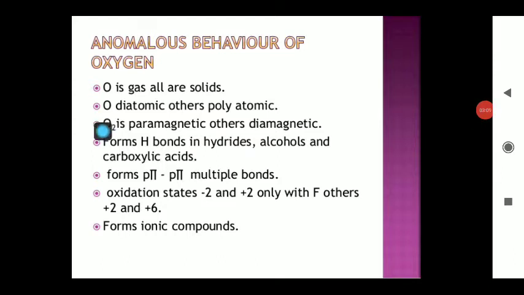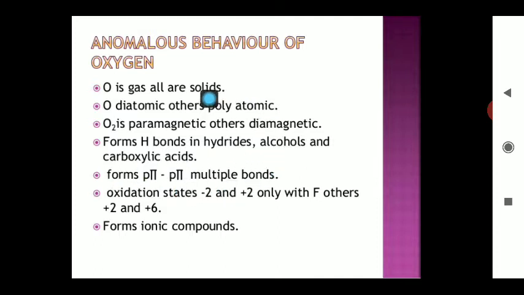Now, O2 is paramagnetic while other compounds are diamagnetic. You all know the meaning of the term paramagnetic. Whenever a compound is able to attract an external magnetic field, the property possessed by the element is known as paramagnetism. On the other hand, whenever the compound repels it, that is known as diamagnetic. Oxygen forms H bonds in hydrides, alcohols and carboxylic acids. So oxygen can form H bonding in various other compounds while other members cannot.